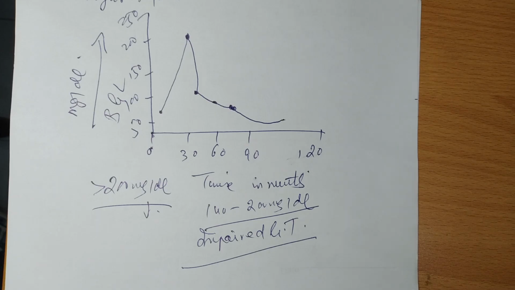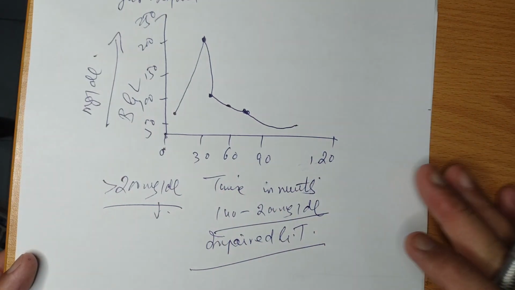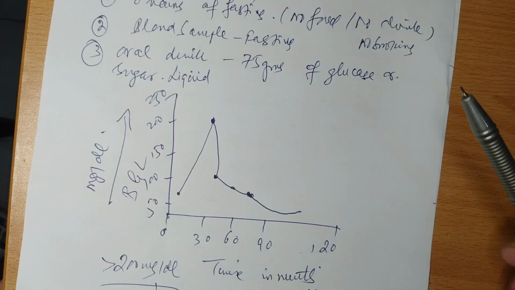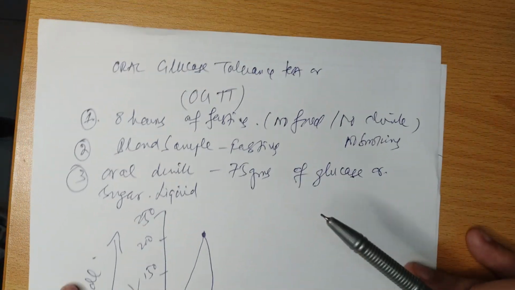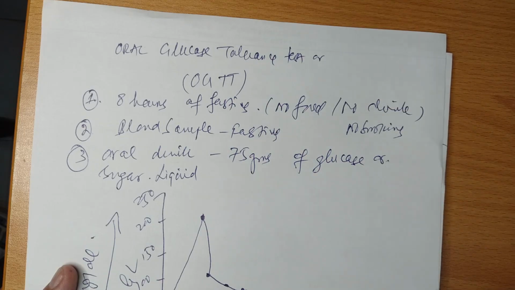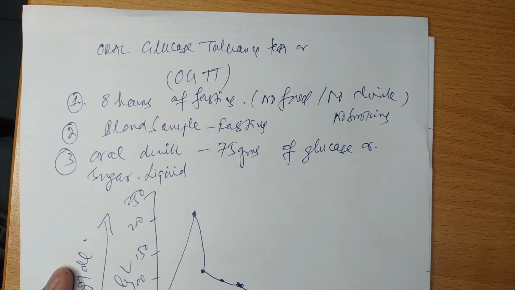So it is important to understand normal glucose metabolism and normal values of blood glucose in a normal human being, and the various tests of diagnosing diabetes: fasting blood glucose, random blood glucose, oral glucose tolerance test and HbA1c levels.